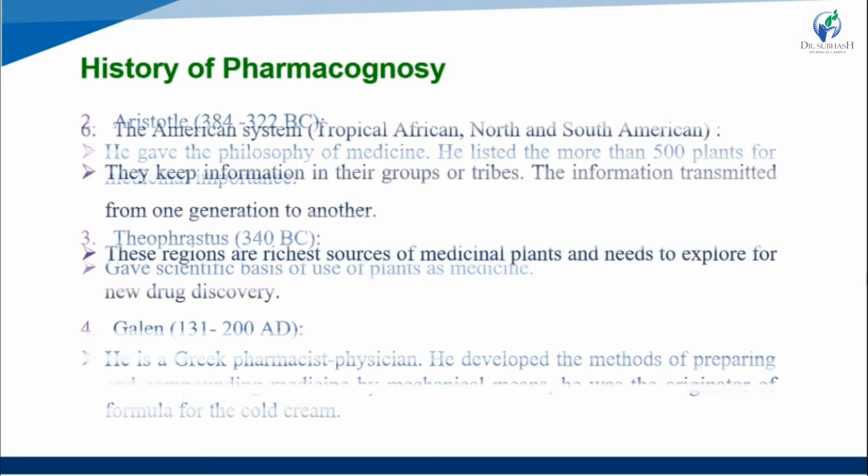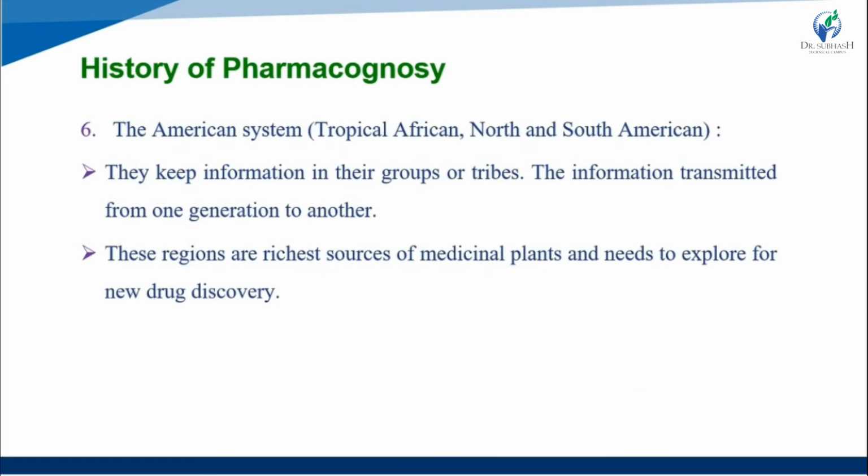Then the sixth one is American history. This belongs to America, tropical Africa, and North and South America. They kept information within their groups or tribes, and the information was transmitted from one generation to another.